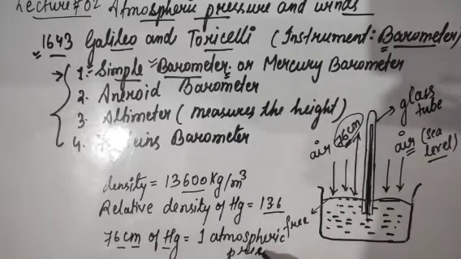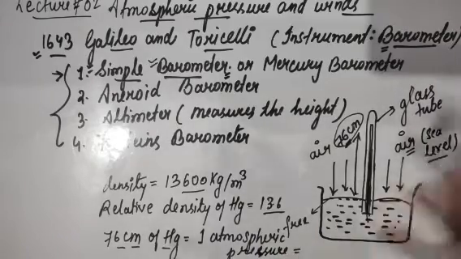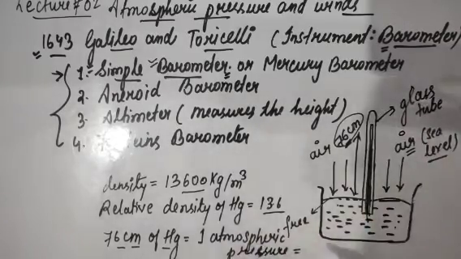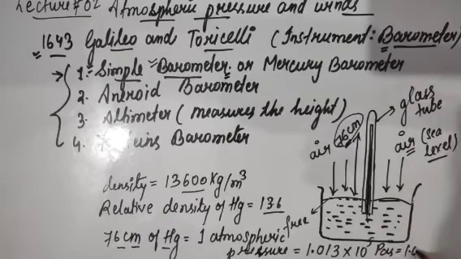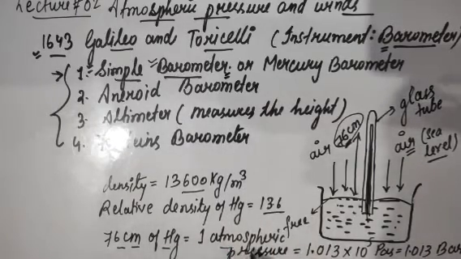OK, so 1 atmospheric pressure, and if it is to be measured in terms of bar, so it is 1.013 times 10 to the power 5 Pascal, and this is 1.013 bar. The conversion formula I'll let you know in a moment, but right now, what is 1 atmospheric pressure? It is 76 centimeter of rise in the mercury level in a mercury barometer.